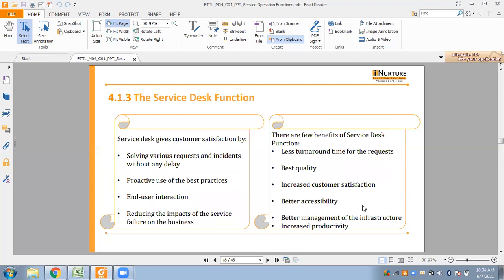So service desk gives customer satisfaction by solving various requests and incidents without any delay, proactive use of the best practices, end user interaction, and reducing the impacts of the service failure on the business. And the few benefits of the service desk function are less turnaround time for the request, best quality, increased customer satisfaction, better accessibility, better management of the infrastructure, and increased productivity.